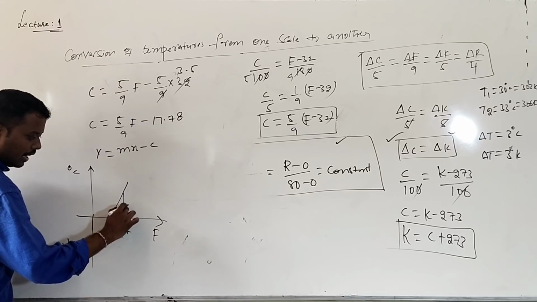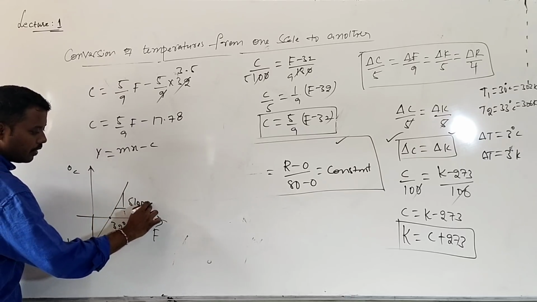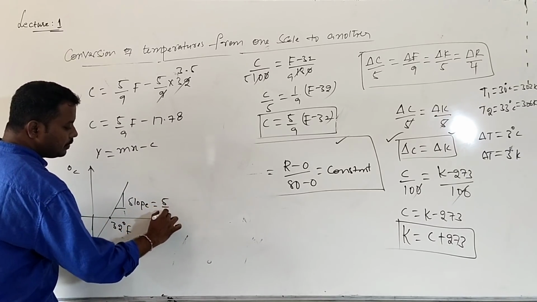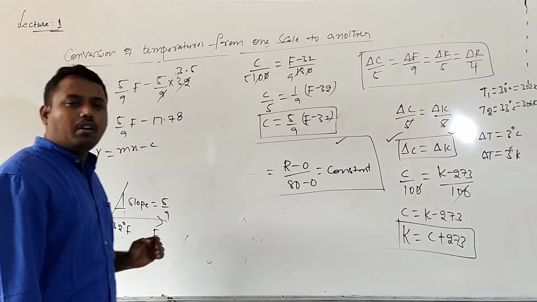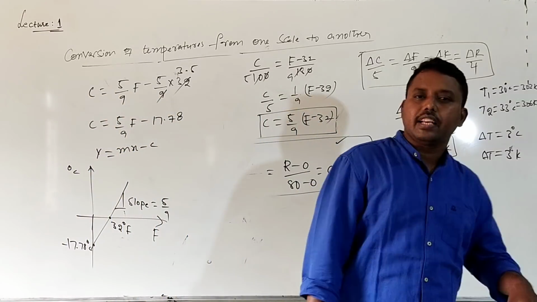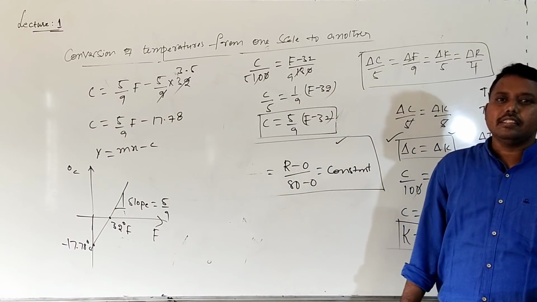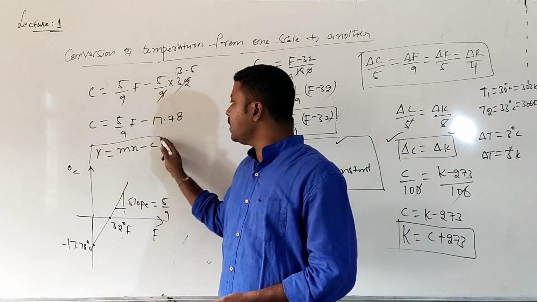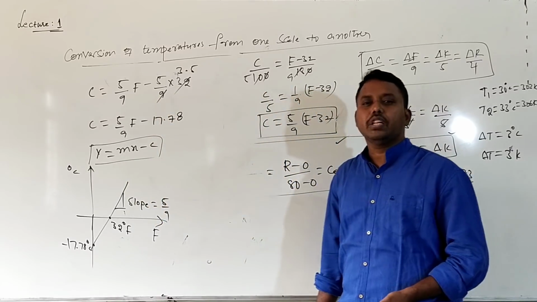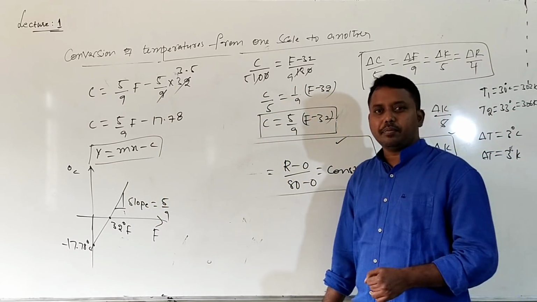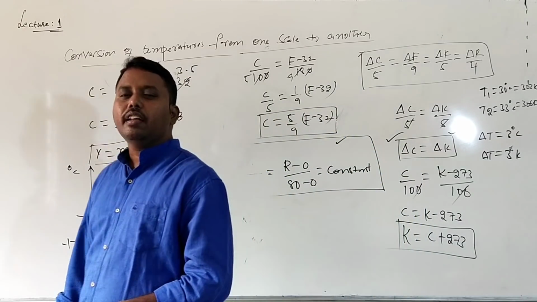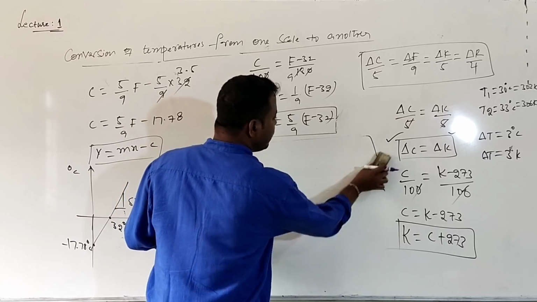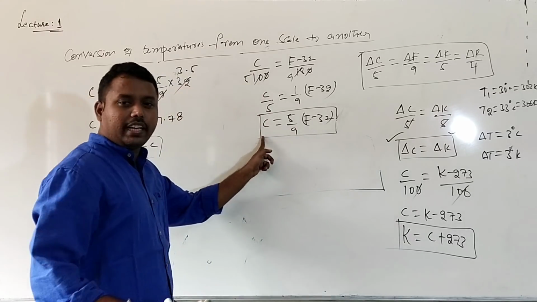What is the slope of this graph? Slope is given by m. Slope value will be given by how much? 5 by 9. Whenever you plot the graph between centigrade scale and Fahrenheit scale, centigrade scale on y-axis, Fahrenheit scale on x-axis, the graph will be of the form y is equal to mx minus c, a straight line with a negative y-intercept, and the slope of the graph is given by 5 divided by 9. So this is how to convert from Fahrenheit scale to centigrade scale.